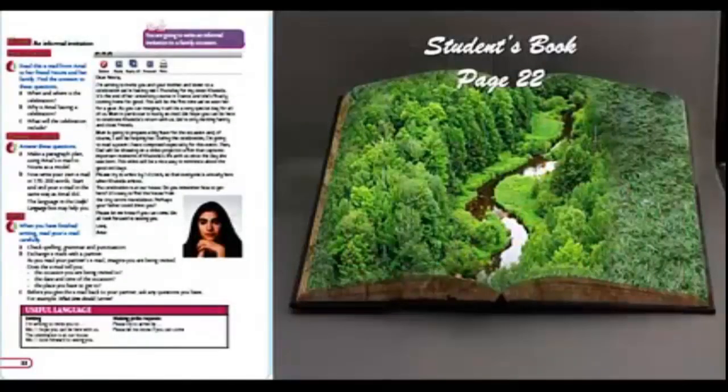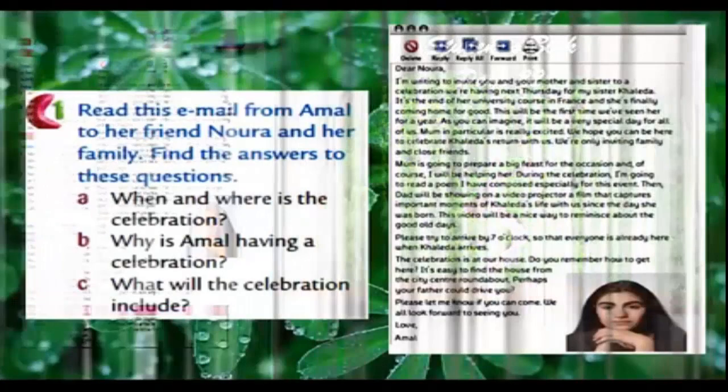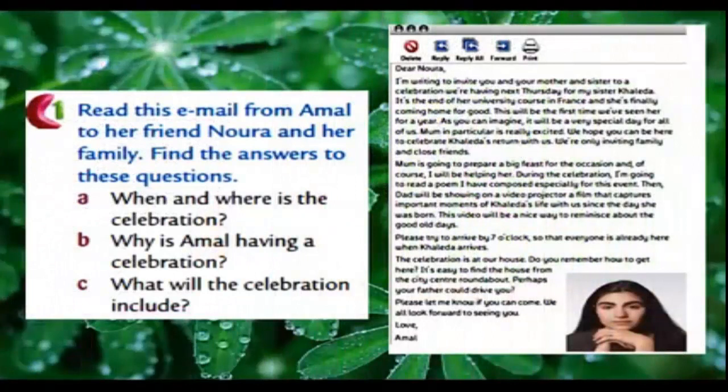Now, I want you to open your student's book, page 22. Here we have an email. We want to read this email from Amal to her friend Noura and her family. Find answers to these questions. The first question says, when and where is the celebration?